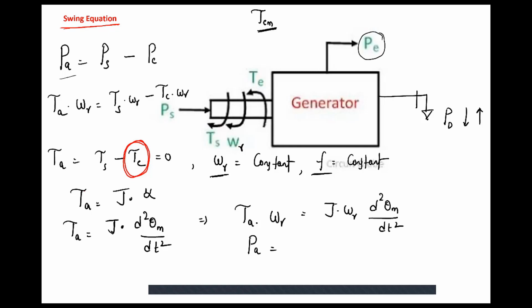If you consider linear motion, J is equivalent to mass, omega r is equivalent to velocity. Mass into velocity is called momentum. So this will become angular momentum, mechanical angular momentum, into d square theta m by dt square. Okay.